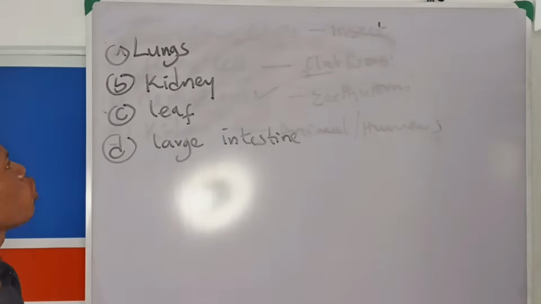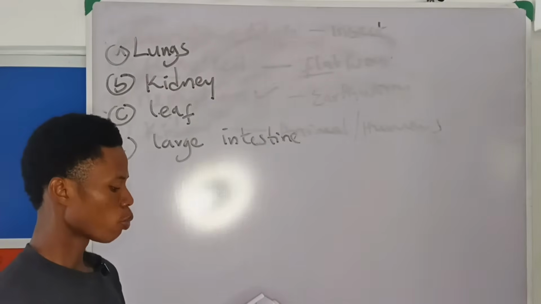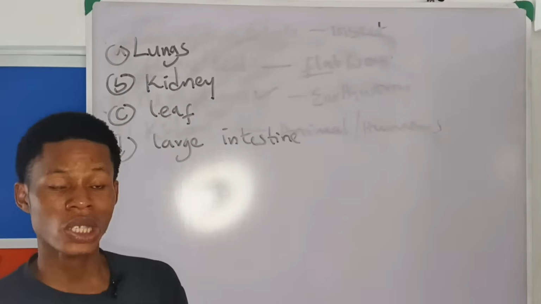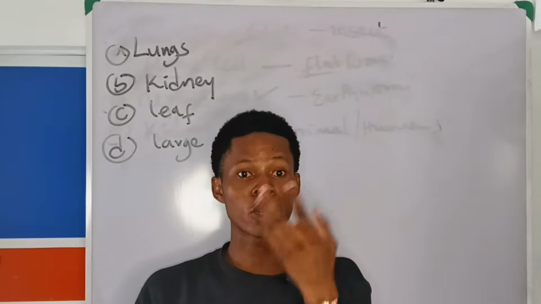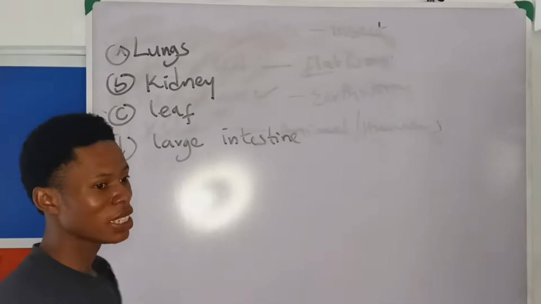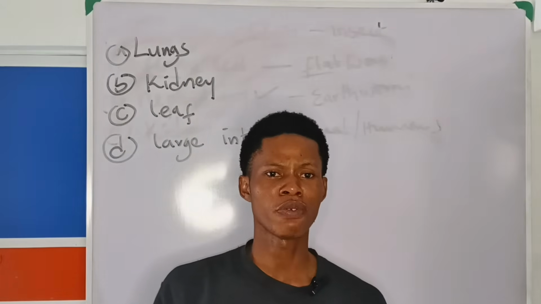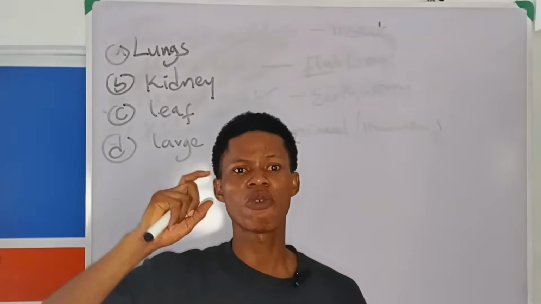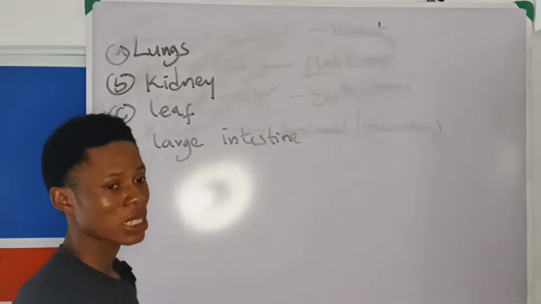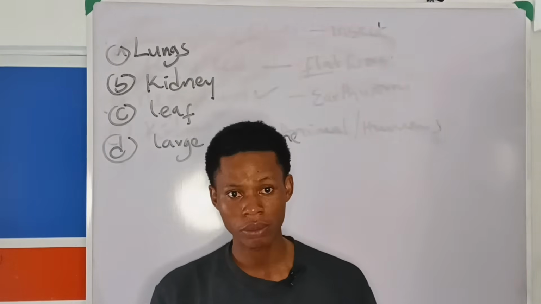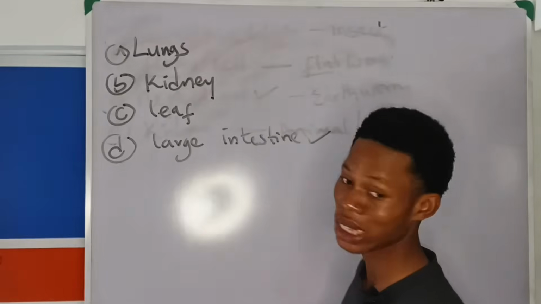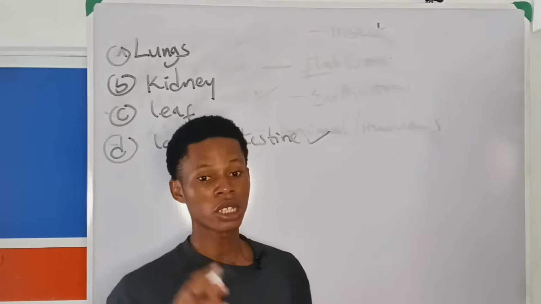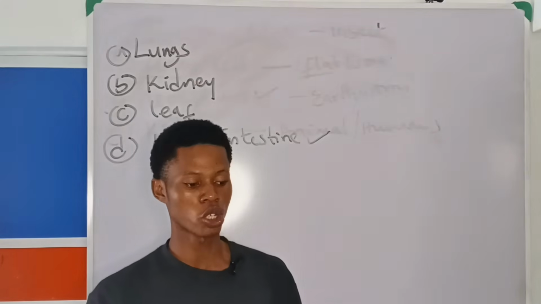So from your own look, which one is not an excretory organ? Lungs. Is lungs an excretory organ? Yes, lungs is an excretory organ because it removes carbon dioxide. So that one is correct. Kidney. Yes, kidney is involved in urine formation, so it's an excretory organ. What of liver? Yes, liver is involved in removal of some waste products. But large intestine is not an excretory organ. So the answer to this question is large intestine, because the question says which is not an excretory organ. So we are going to move on to the next question now.